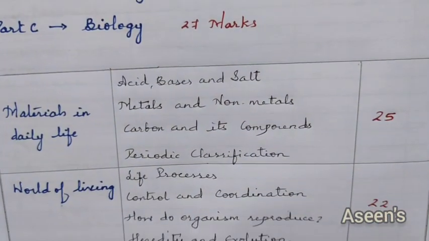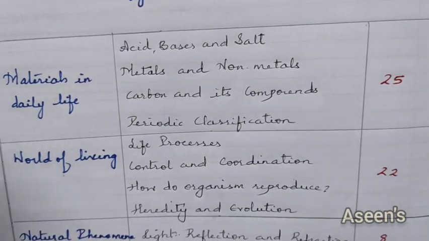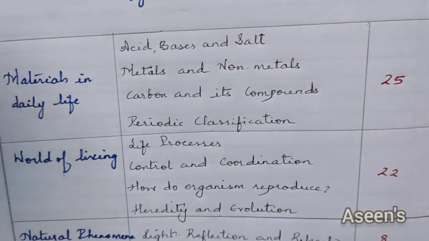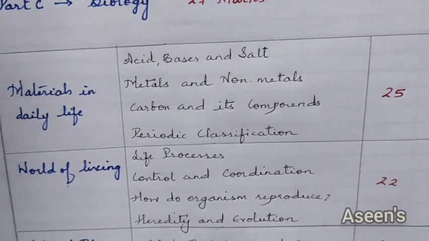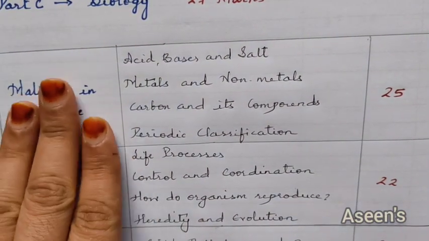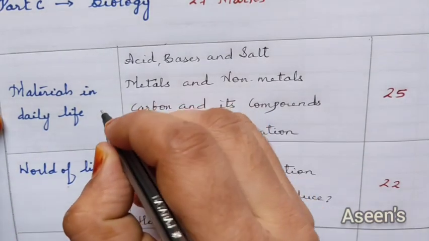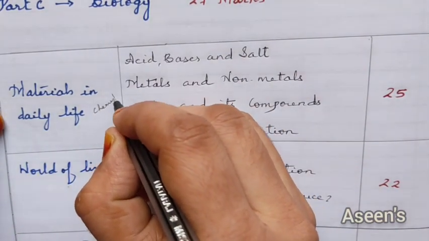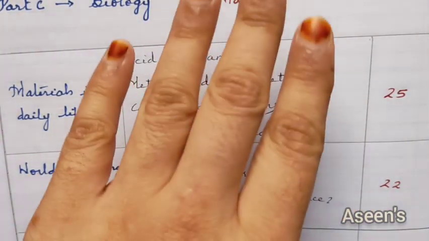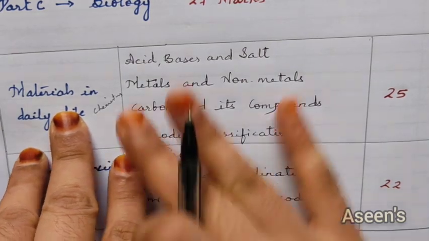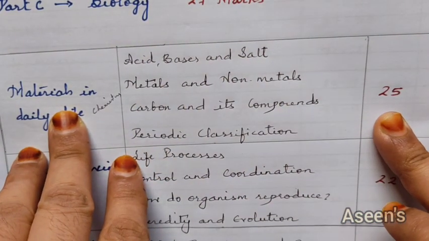Now, let's go through the themes, what the chapters in each theme are, and what marks will be allotted for each theme. The first one is materials in daily life. This comes under the chemistry part, and this total will account for 25 marks.